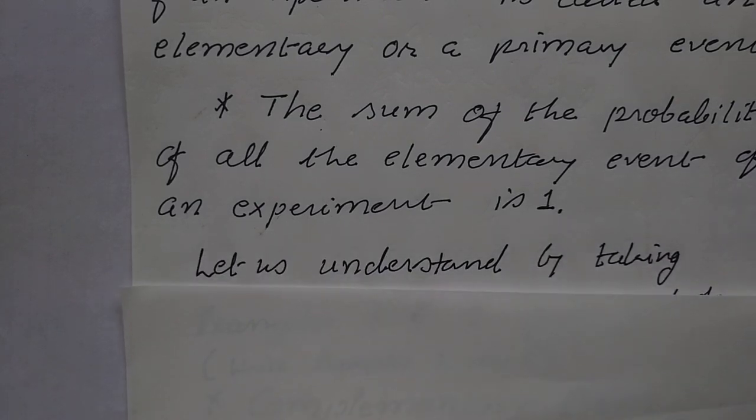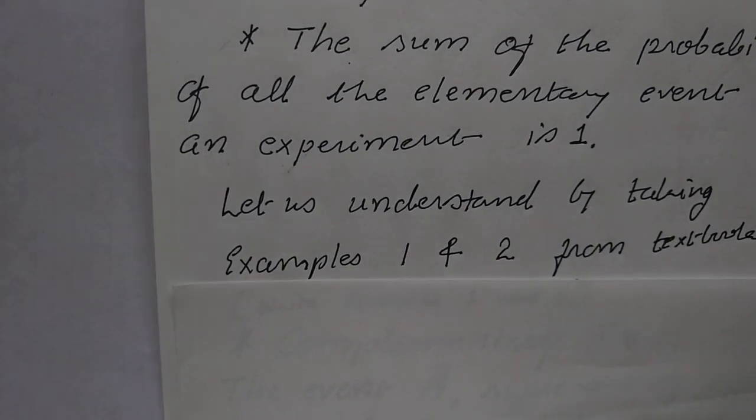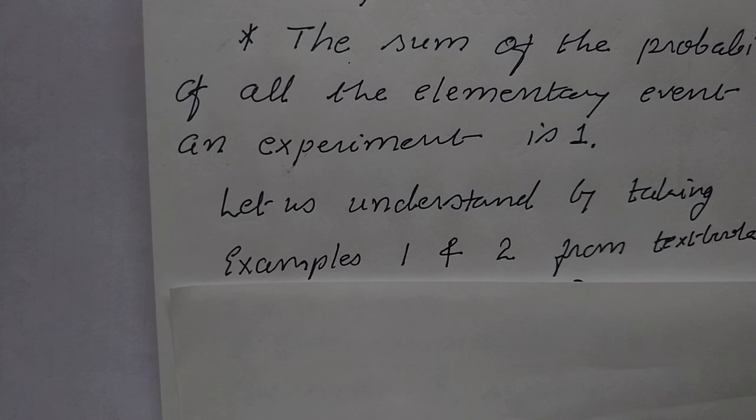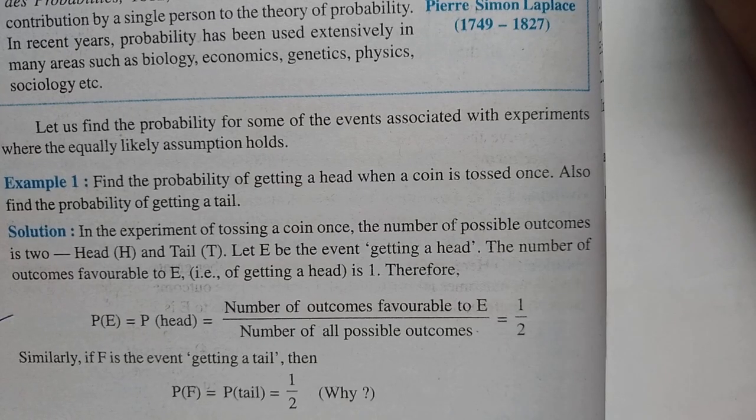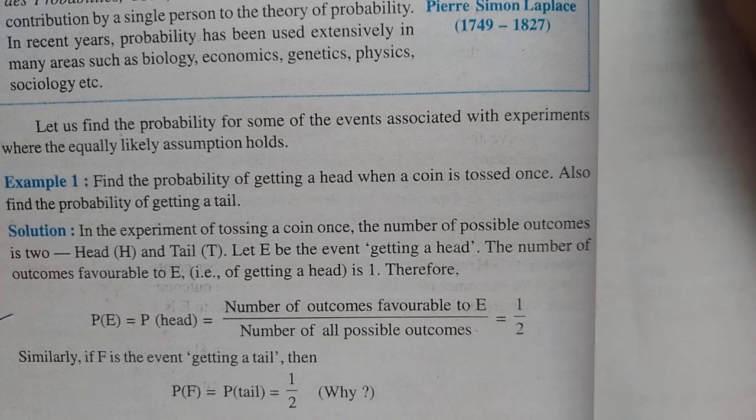Let us understand by taking examples 1 and 2 from the textbook, children. Okay, so now take your textbook and open it. I am explaining it. No need to take it out also, here I am showing it, from that you can understand it. Now here, example 1. Find the probability of getting a head when a coin is tossed once. Also find the probability of getting a tail.